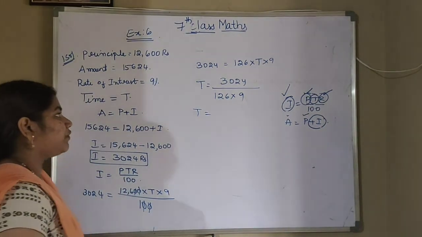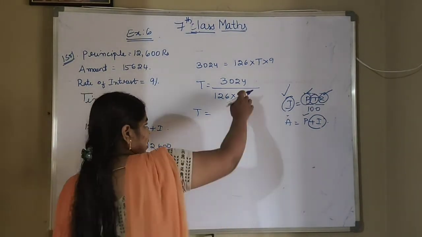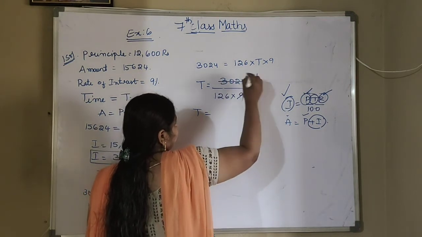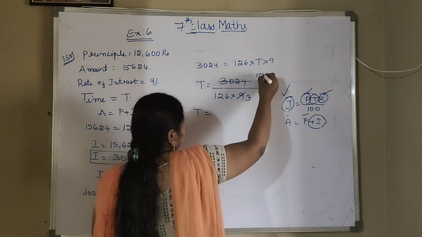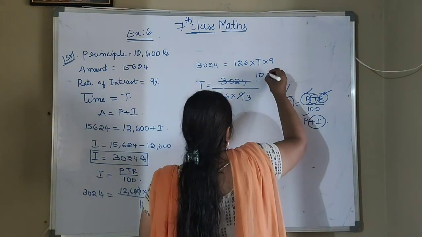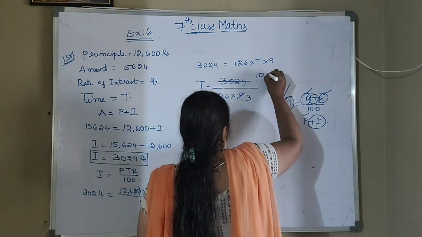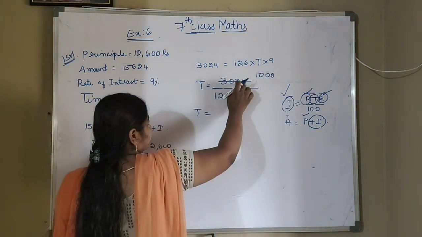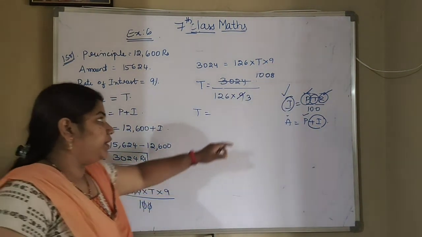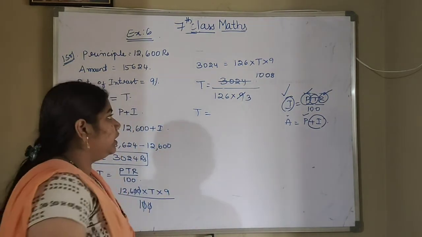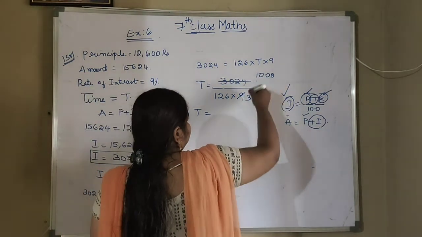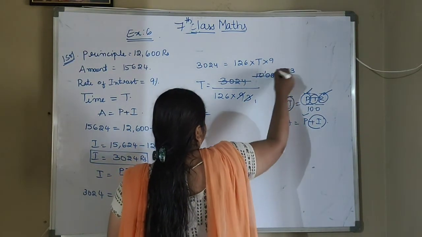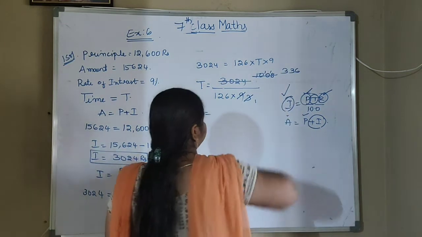3 plus 2 is 5, 5 plus 4 is 9. We can cancel in the 3 table. 3 3s are 9, 3 1s are 3, 3 zeros are 0, 3 zeros are 0, 3 8s are 24. At a time we are taking 2 digits, so I have kept 1 extra 0. Okay, now again we can cancel in the 3 table. 3 1s are 3, 3 3s are 9, 3 3s are 9, 3 6s are 18.